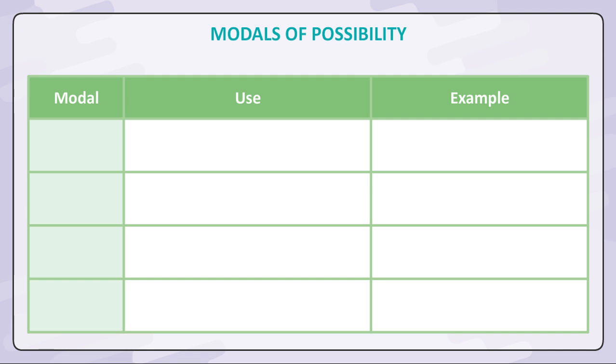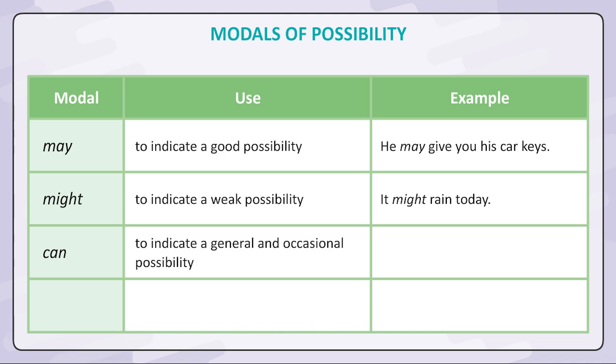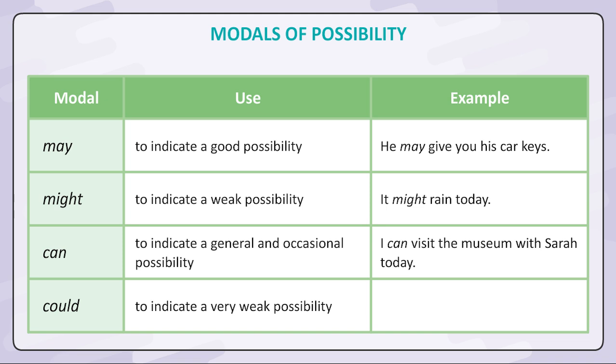Modals of possibility. Modal, use, example. May, to indicate a good possibility. He may give you his car keys. Might, to indicate a weak possibility. It might rain today. Can, to indicate a general and occasional possibility. I can visit the museum with Sarah today. Could, to indicate a very weak possibility. You could complete this work on time.